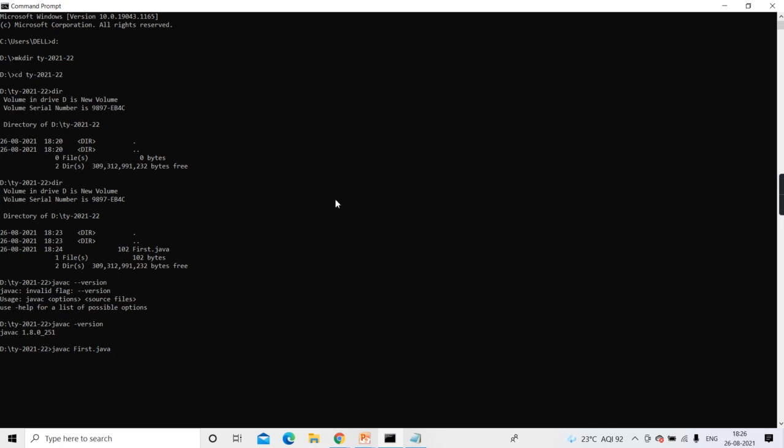When we go to Eclipse and do the program from there, you don't have to do all this. It's going to happen automatically through that IDE. That IDE will do everything in the background. You just have to click the run option and the compilation will happen automatically. It will run the code also. Now I'm just telling you manually. When I wrote javac first.java, it came back to the prompt.